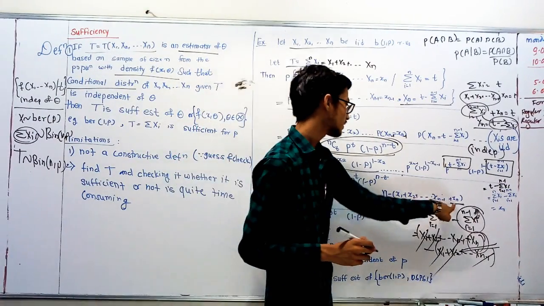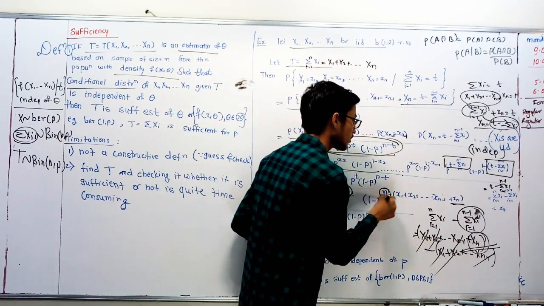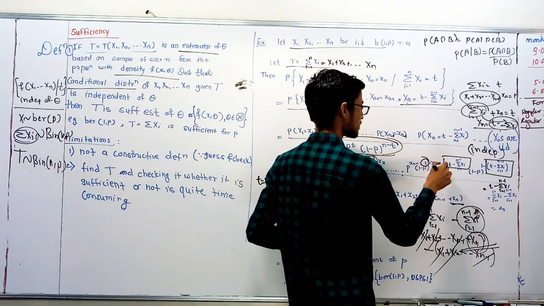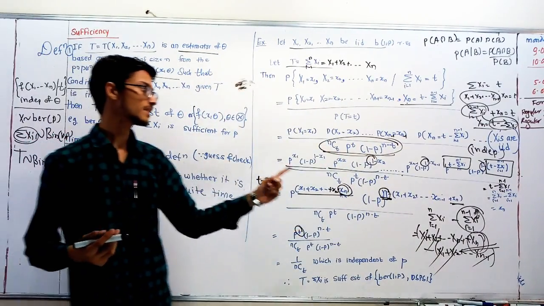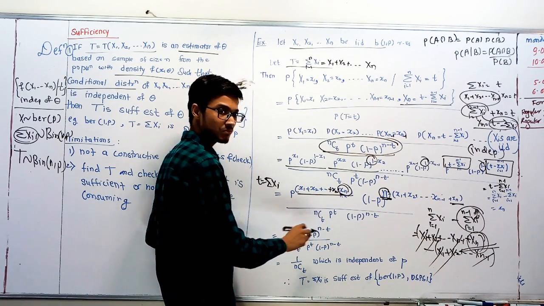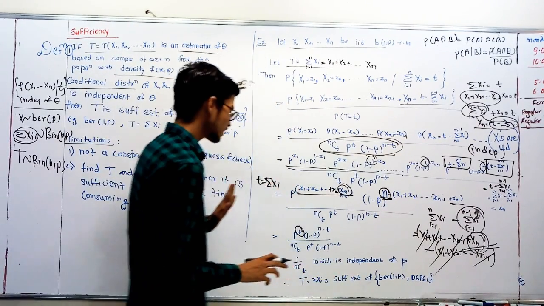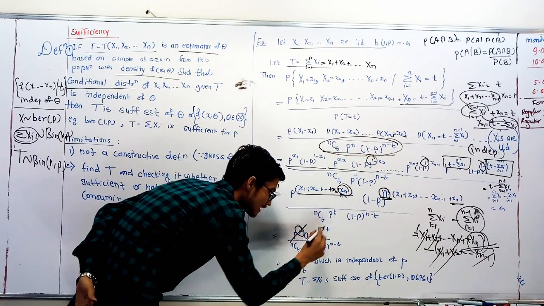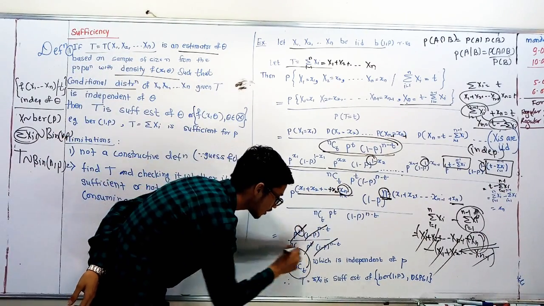Therefore t. Same here, t. Anyone has doubt? And n, from where does it come? 1 plus 1 plus 1 plus 1 up to n times, therefore that n comes. Okay. See, p raised to t, 1 minus p raised to n minus t. I think it will be clear for you. No any doubt. See, nCt, p raised to t, 1 minus p raised to n minus t. P raised to t and p raised to t cancel. 1 minus p raised to n minus t and 1 minus p raised to n minus t cancel. What remains? 1 upon nCt.